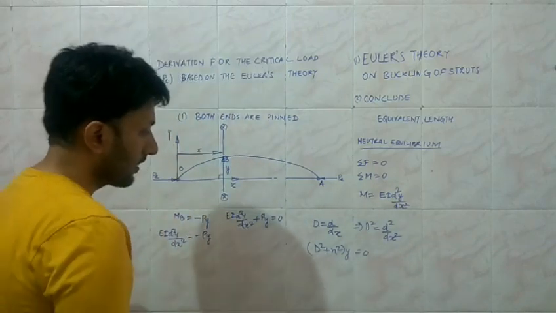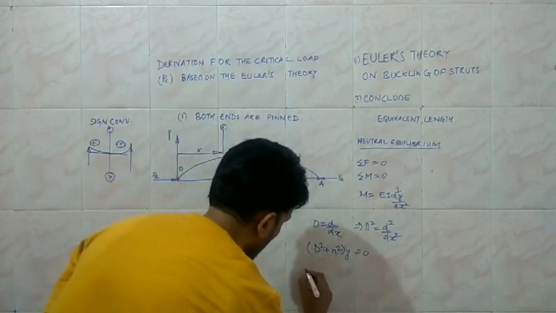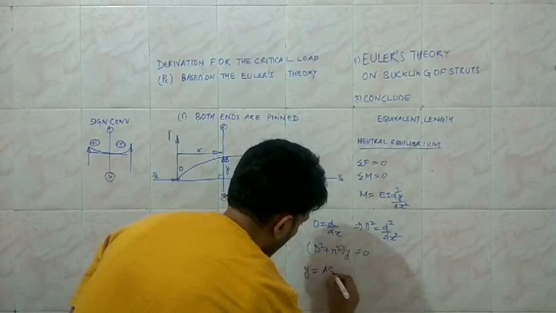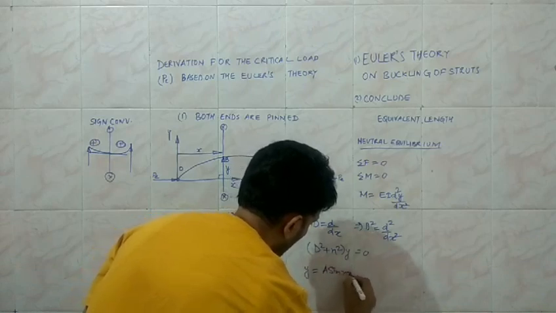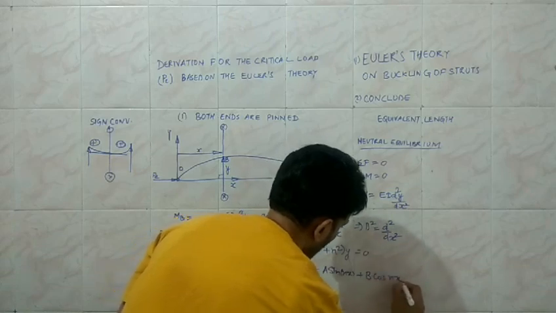So we already know that the roots are imaginary, so the solution for this second order differential equation is given by y equal to a sin nx plus b cos nx.